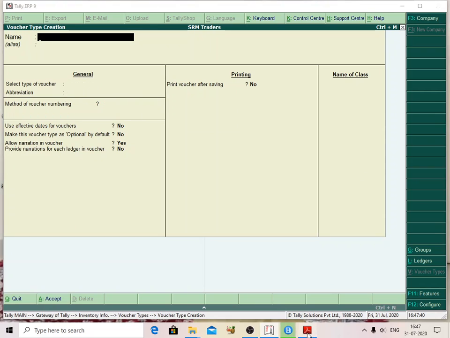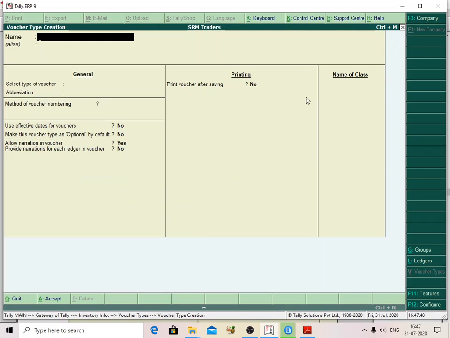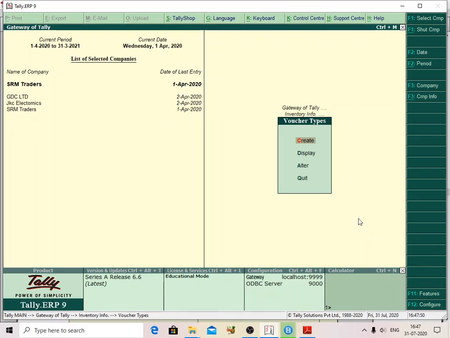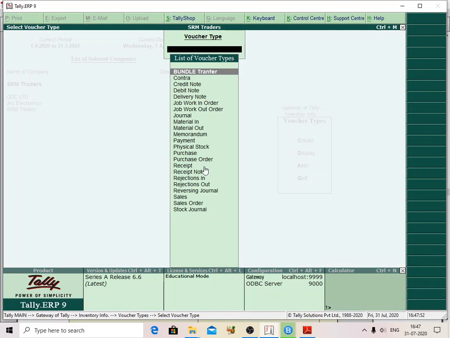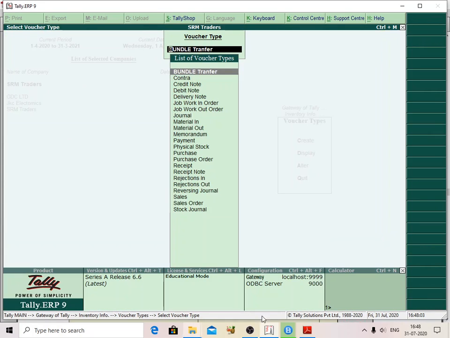So this step is also over. Oh sorry, manufacturing, yes, I have to edit. I need to edit this option. Alter Bundle Transfer. Here I need to edit this option, setting manufacturing to yes. Use Ctrl+A. Now my option is over.